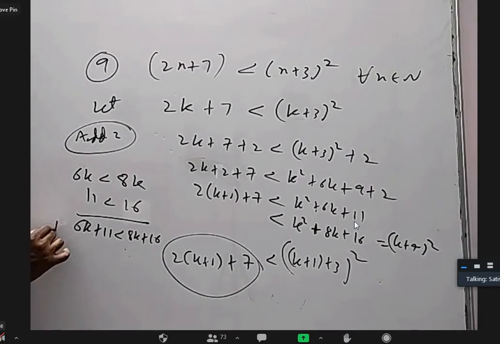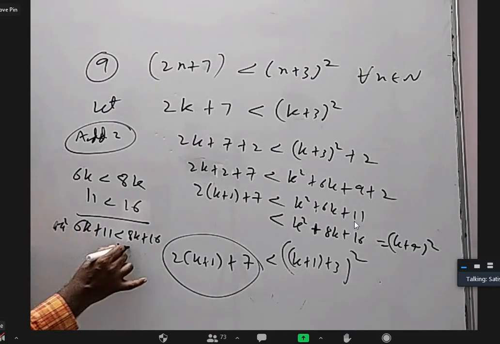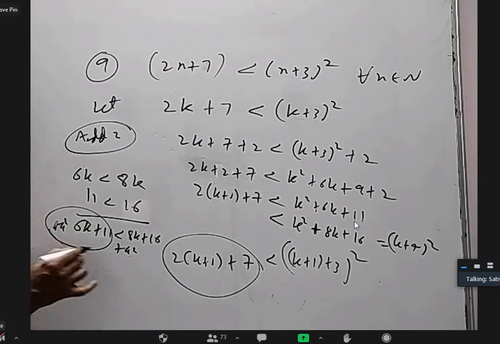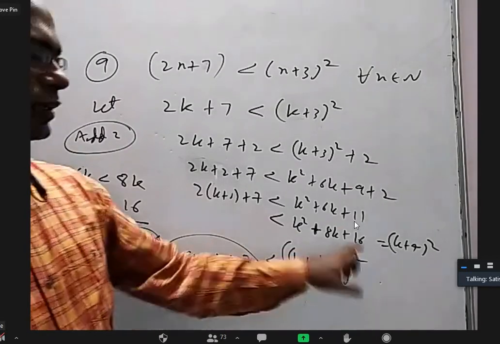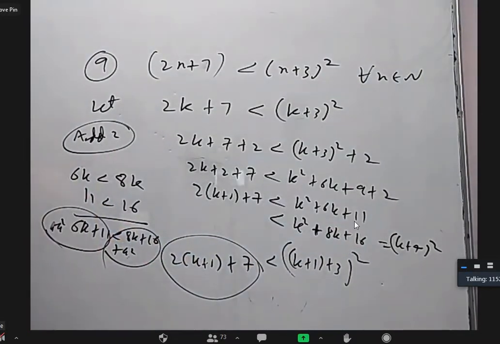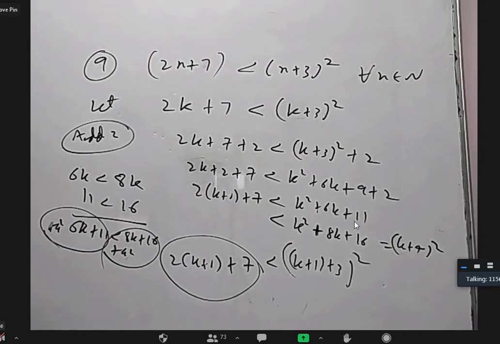Correct. Now, can I add k square on both sides? Yes, sir. Now, k square plus 6k plus 11 is less than k square plus 8k plus 16. Yes. Okay. Sir, one doubt, sir.